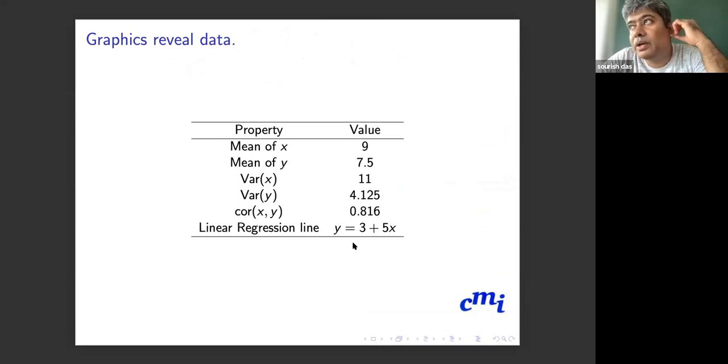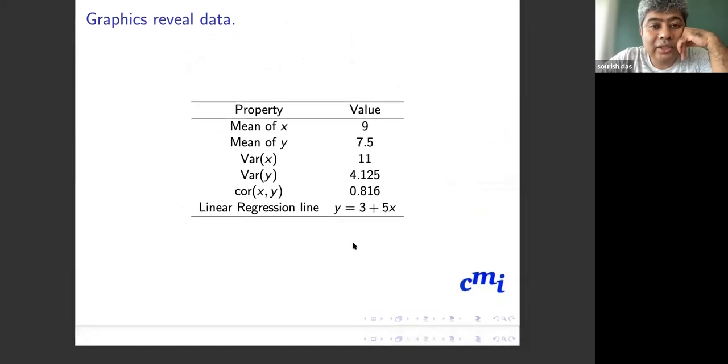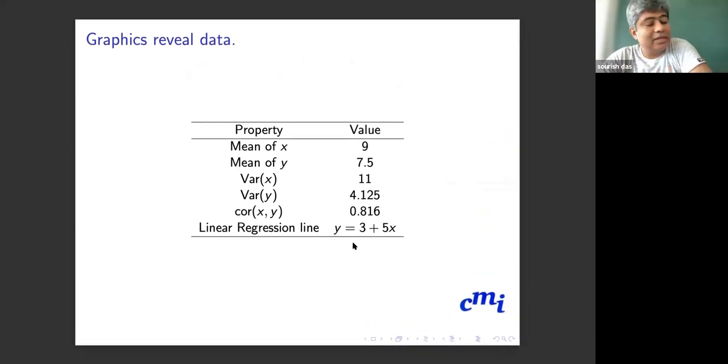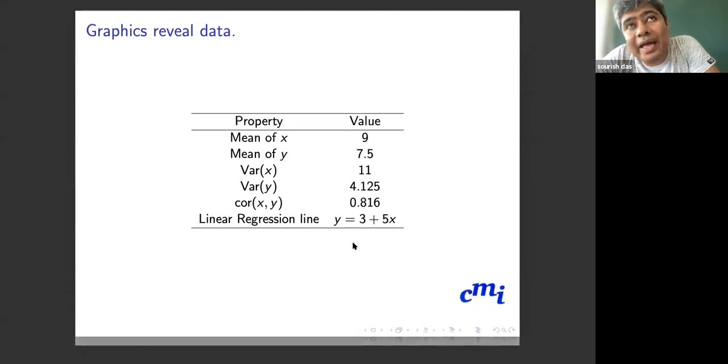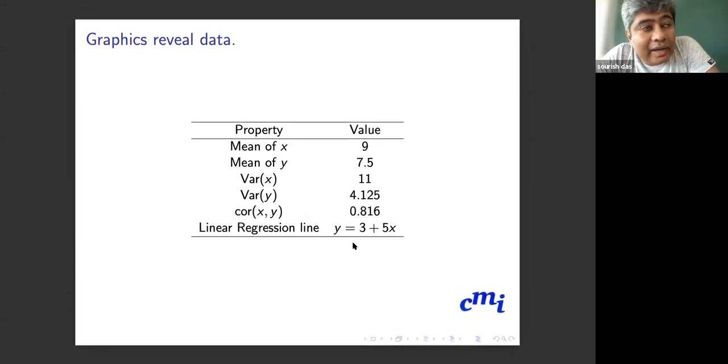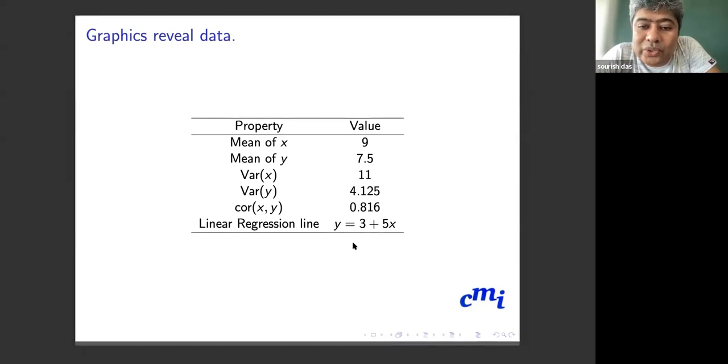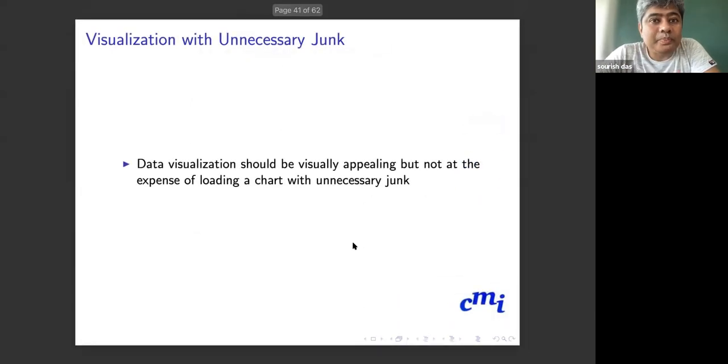I'll share the paper from where this data set comes, it is so popular. It's called the Anscombe data set. In fact, this data set is available on Wikipedia. If you just Google Anscombe dataset Wikipedia, it will give you the entire story. And I'll share the actual original research paper where this whole story came out.